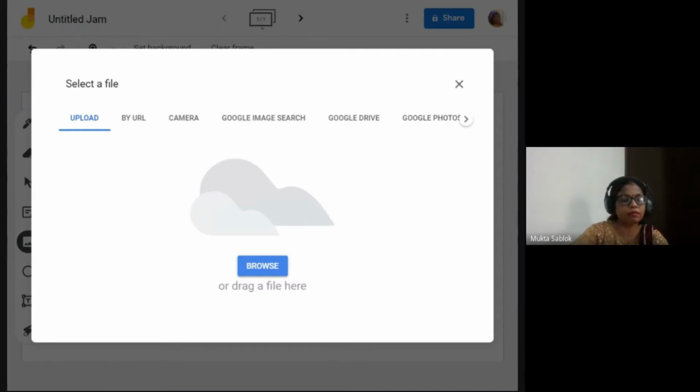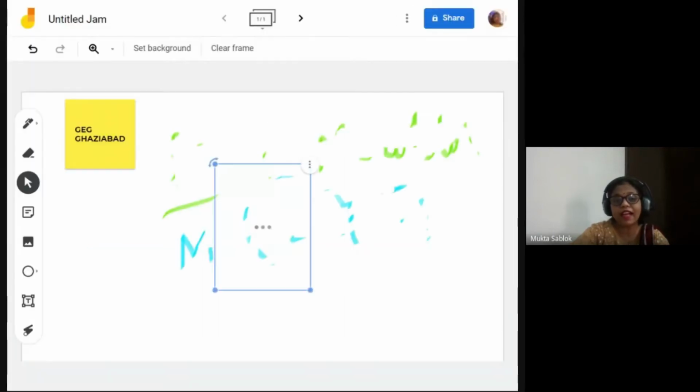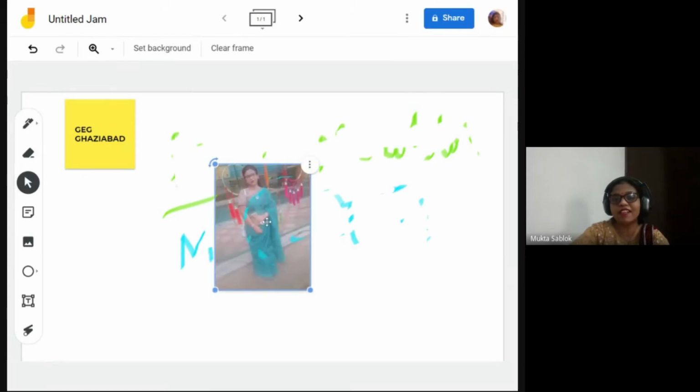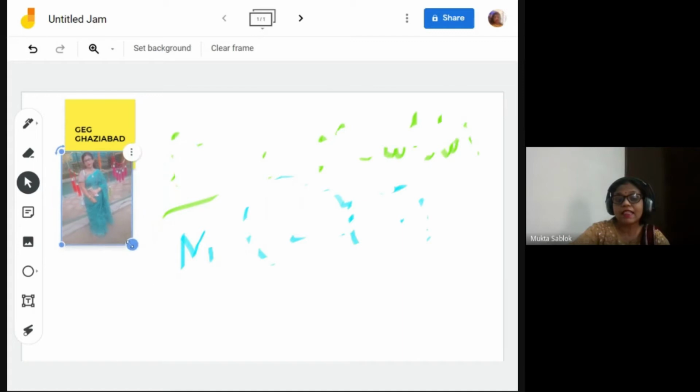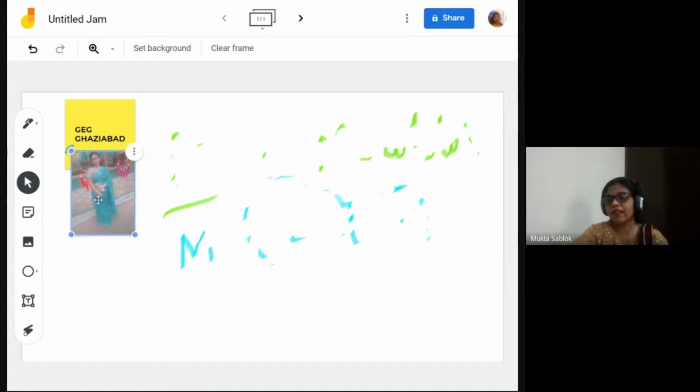This is an option. When we click over upload, we all know that we can browse the images, like I have many images. So if I just click over this image. This is a very interactive activity and students love it. Remember, students love it. The first session which I took, I asked the students to just write their name.